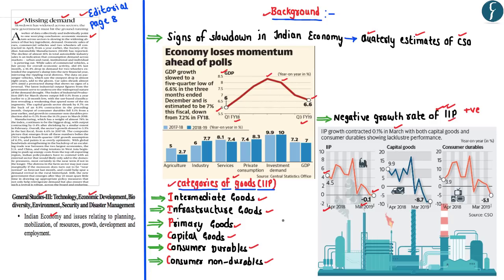Now with respect to the performance of the index of industrial production in March 2019, there has been contraction in both capital goods as well as the consumer durables, wherein the growth of capital goods was around minus 8.7% and the growth of consumer durables was minus 5.1%.